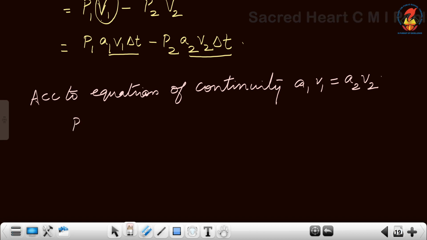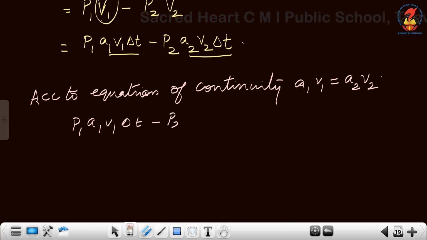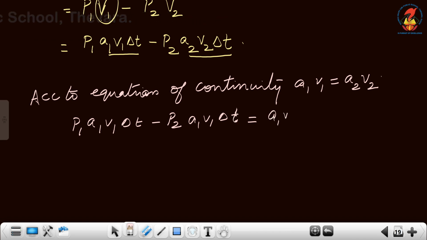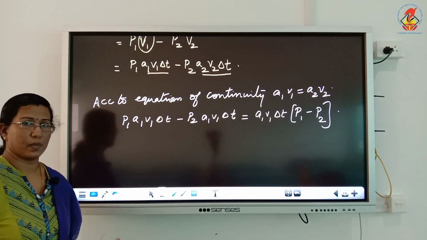The equation becomes P1 A1 V1 delta T minus P2 A2 V2 delta T. Now from this, which terms can we take outside? A1 V1 delta T. So remaining we get P1 minus P2. So we got the net work done on the fluid in a particular time interval.